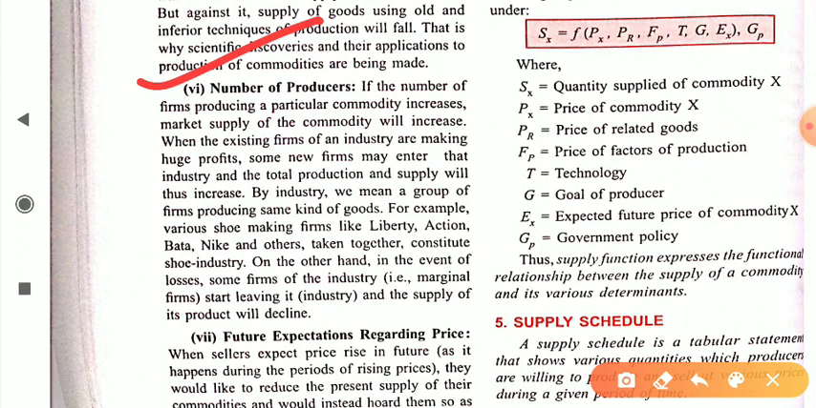Suppose in the case of toothpaste, there are so many firms producing toothpaste because they find that this is a necessity good. We all need toothpaste. So there are so many firms competing in the production of toothpaste, and they enter the industry with the only motive to earn profit. So the larger the number of producers, the larger the supply and the larger the competition. The lesser the number of producers, the lesser the supply and the lesser the competition.